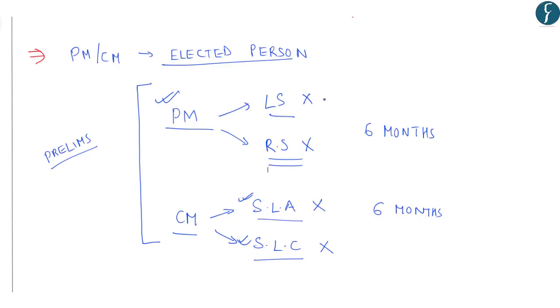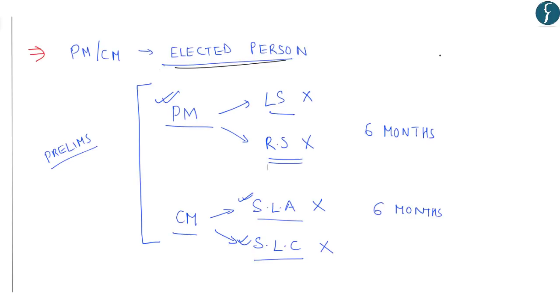That is, the first phase in 2019 where different states are due for their election, and the other phase in 2024. And also other things which have been suggested are that the Prime Minister and the Chief Minister shall be an elected person, and relaxation of rigors of anti-defection law. If a government comes after mid-term election, then it shall remain in power for the remaining period. And these amendments must be approved or ratified by all the states so as to avoid any constitutional challenge. Thus, this topic becomes very important with respect to your polity and governance section of UPSC. With this, let's move on to the next news.